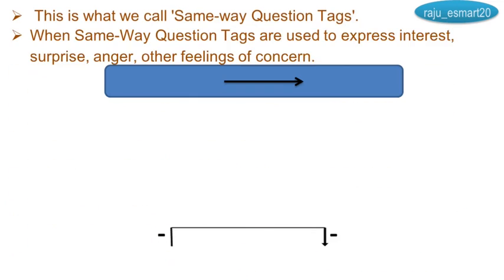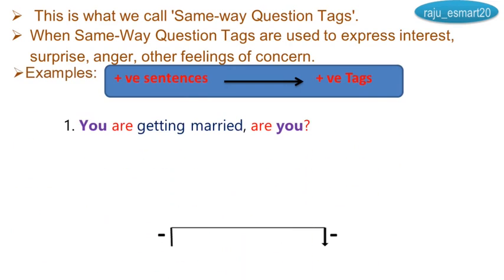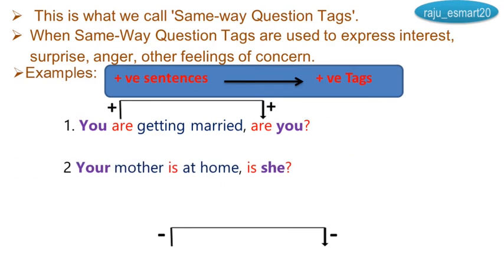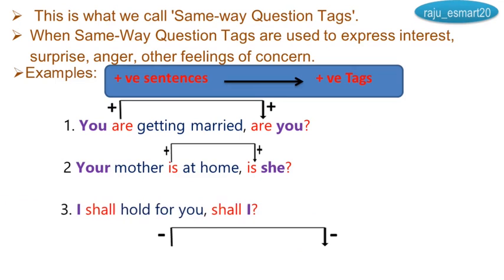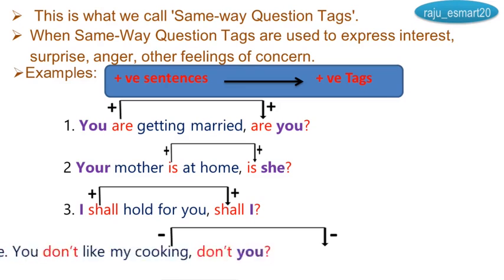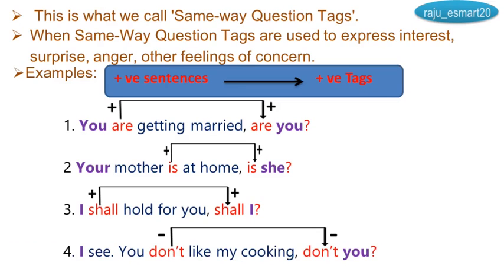Same way question tags are used to express interest, surprise, anger, other feelings of concern. Examples you see, you can understand very easily. You are getting married, are you? Same, positive structure. These all are very rare. Your mother is at home, is she? I shall hold for you, shall I? I see you don't like my cooking, don't you? Negative. Okay, don't.